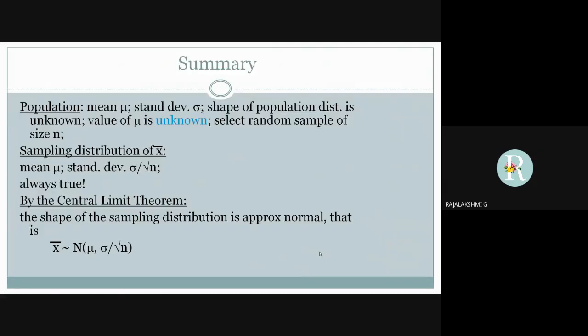Here is the summary. About population, in central limit theorem, mean is mu, standard deviation is sigma, shape of population distribution is unknown, value of mu is unknown, and select random sample of size n, where n is greater than or equal to 30. In sampling distribution of x bar, mean is mu, standard deviation is sigma by root n, which is always true, and by the CLT, the shape of the sampling distribution is approximately normal, where x bar is approximately equal to capital N of mu, comma, sigma by root of n.